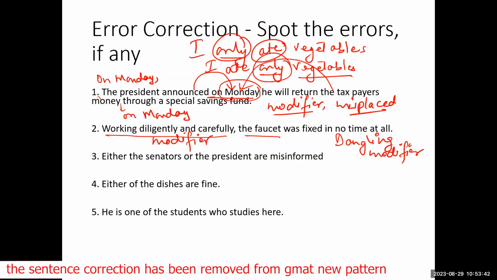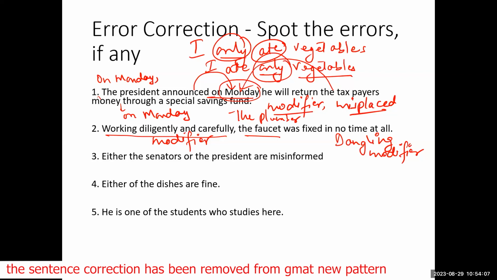So this is an error that is called dangling modifier error, and we need to fix it by putting a person here: "Working diligently and carefully, the plumber fixed the faucet in no time at all." Okay, so this is another error which you will have to correct.